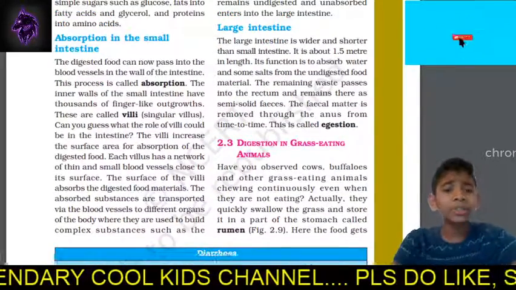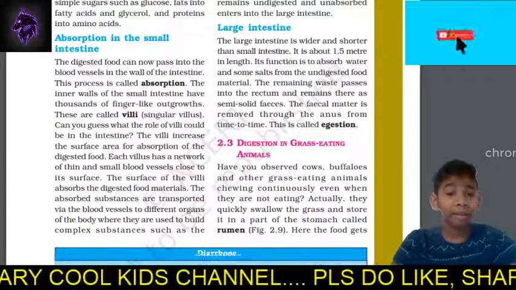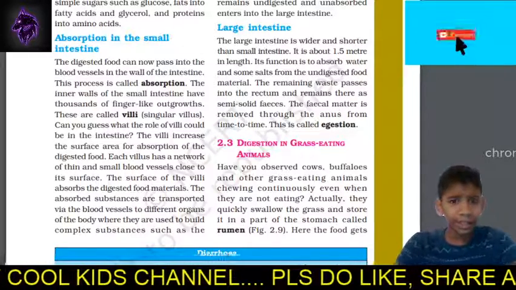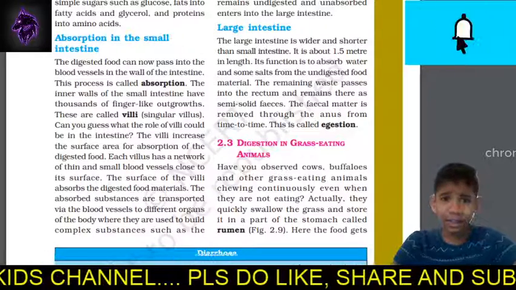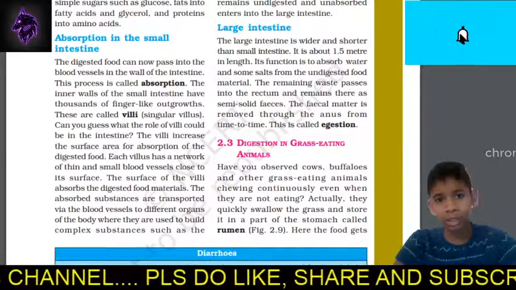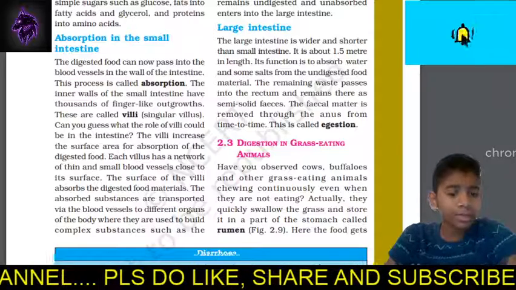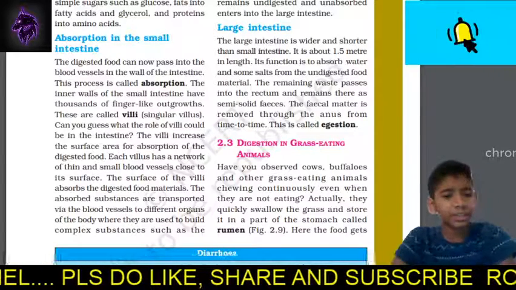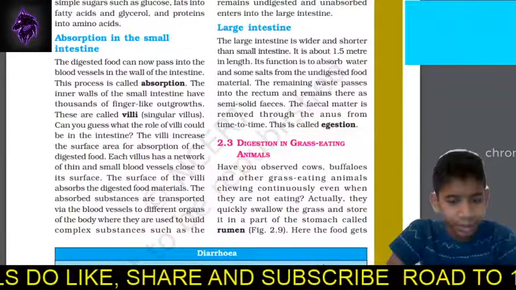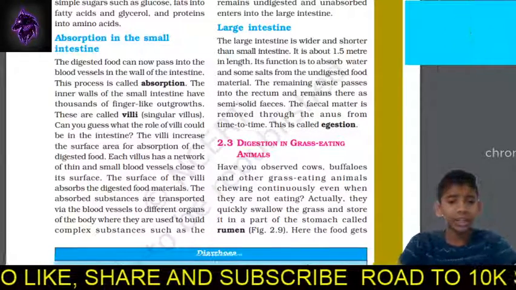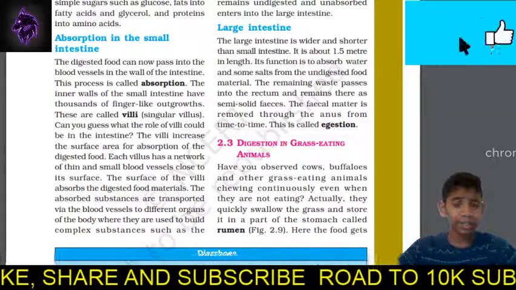So, absorption in the small intestine. The small intestine is a really very key organ, guys. It plays a very key role in the digestion of the food. The digested food can now pass into the blood vessels of the wall of the intestine. This process is called absorption. The process of taking in the digested food by the blood vessels is called absorption.